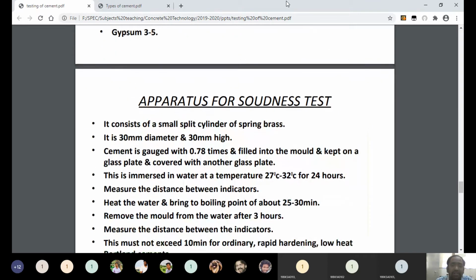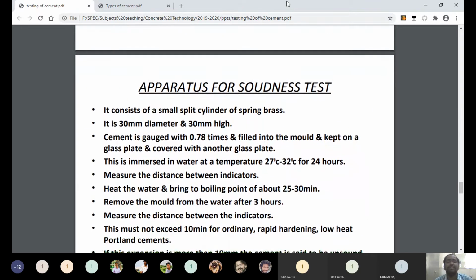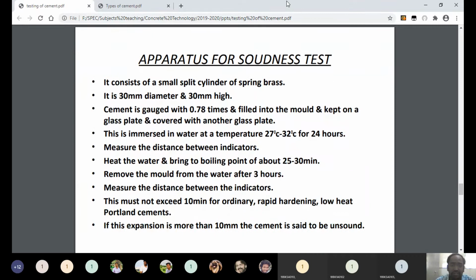You can see the procedure. The Le-Chatelier apparatus consists of a small split cylinder of spring brass. It is 30 mm diameter and its height is also 30 mm, and cement is gauged with 0.78 times and filled into the mold and kept on a glass plate and covered with another glass plate. Simply, we have to take a cement paste, and then by using the cement paste, you fill the cement paste in the cylinder. Understand?